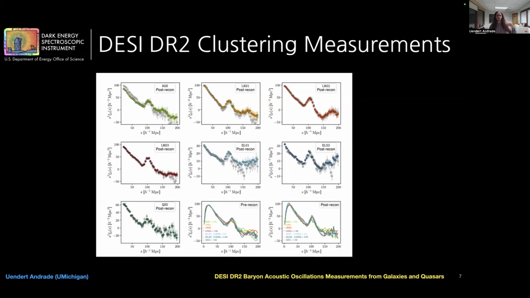The figure shows here the pre-reconstruction signal versus the post-reconstruction signal. If you look at the bottom of the two subplots on the right, you can see the sharpening of the peak after reconstruction. So we now understand how to extract the BAO scale from the data, but how do we ensure that what we are measuring is accurate and free from biases? For the rest of my talk, I will be talking about how we answer this question. Essentially, we identify, quantify, and mitigate any potential source of systematics.